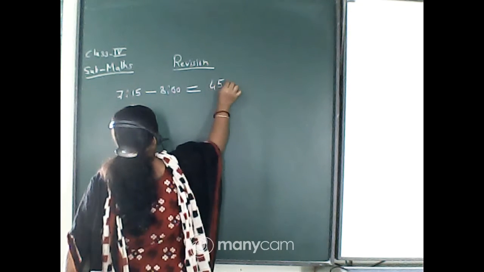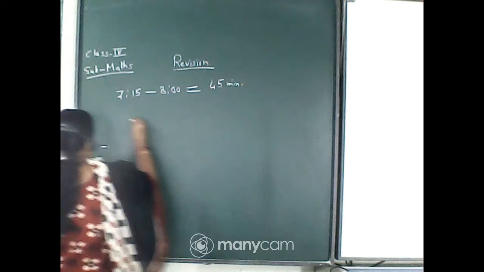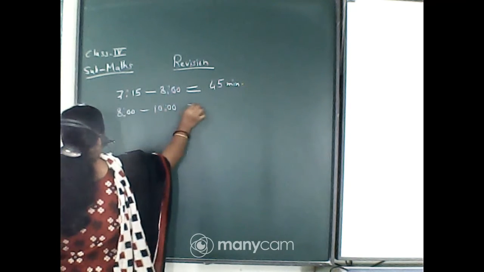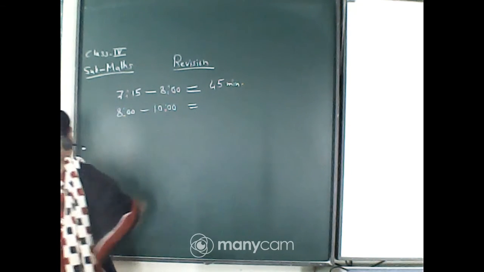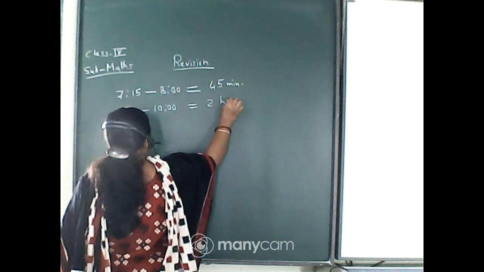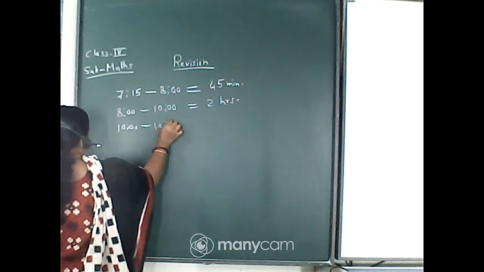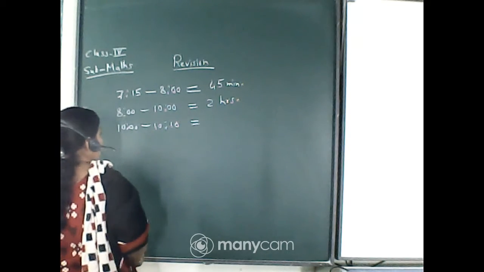It is 45 minutes. Now from 8 o'clock to 10 o'clock, what is the time duration? It is 2 hours. Now from 10 o'clock to 10:10, what is the time?